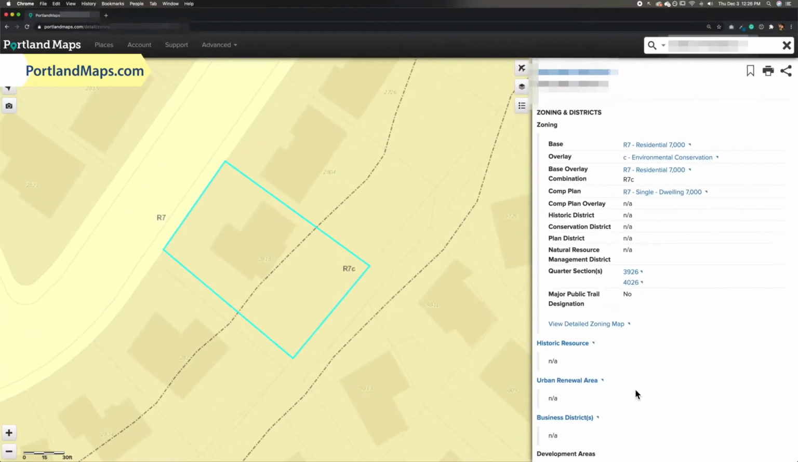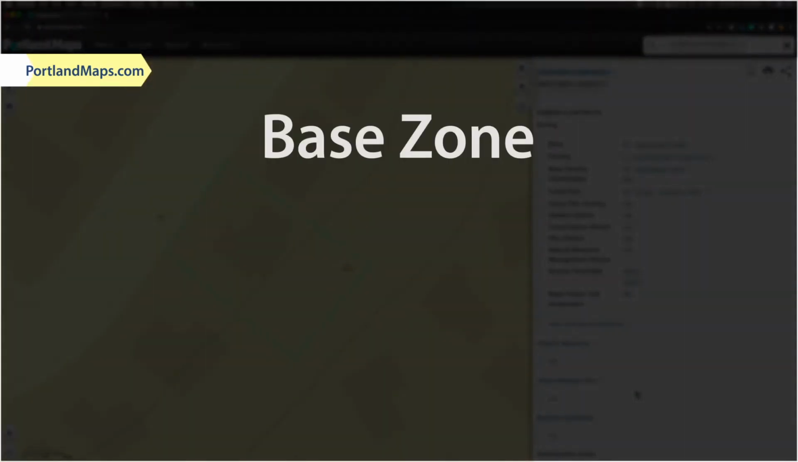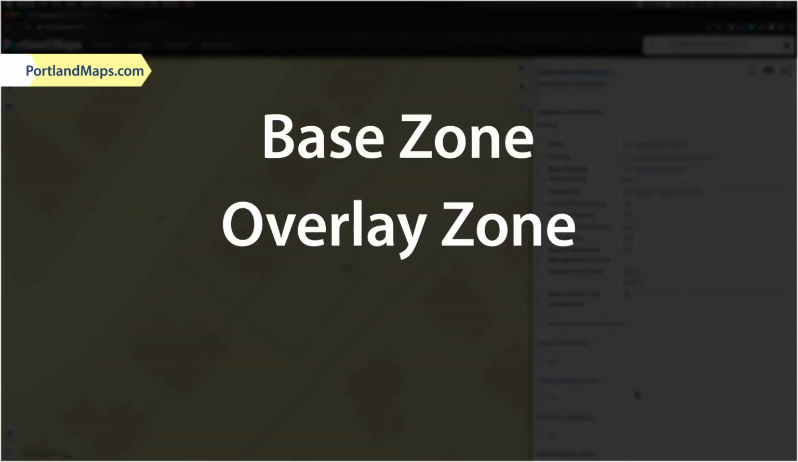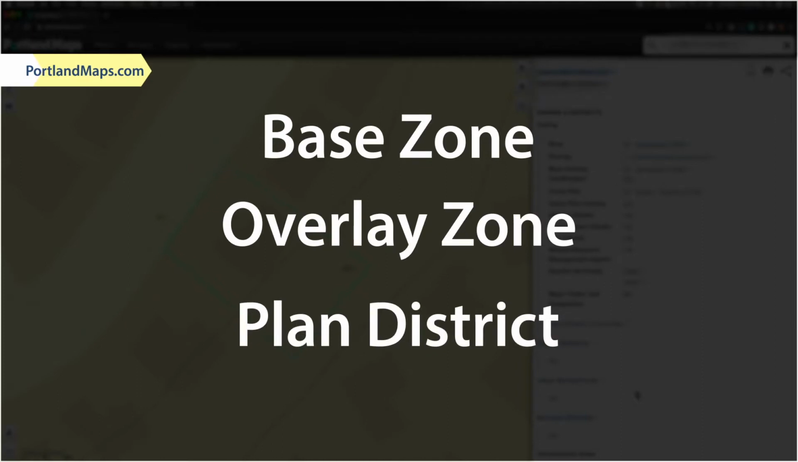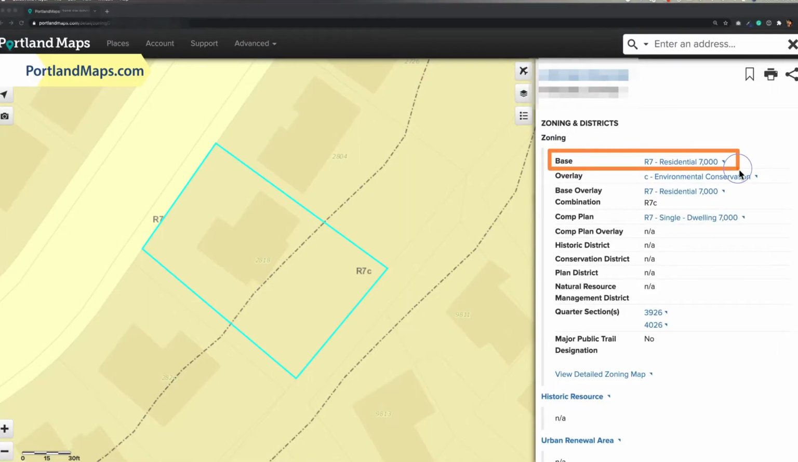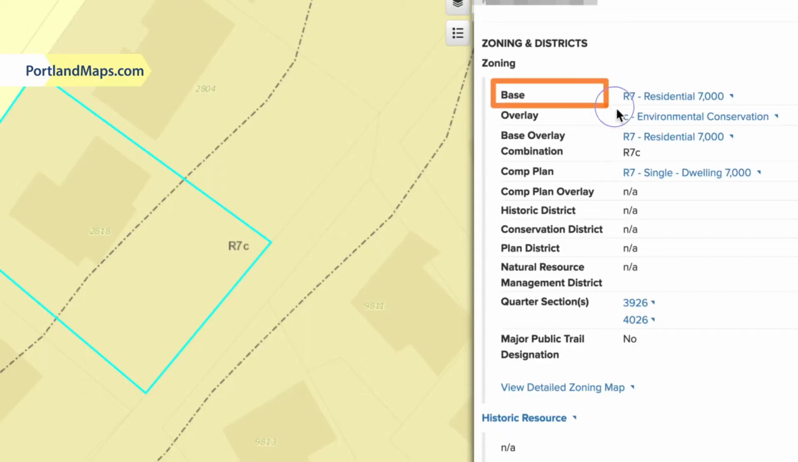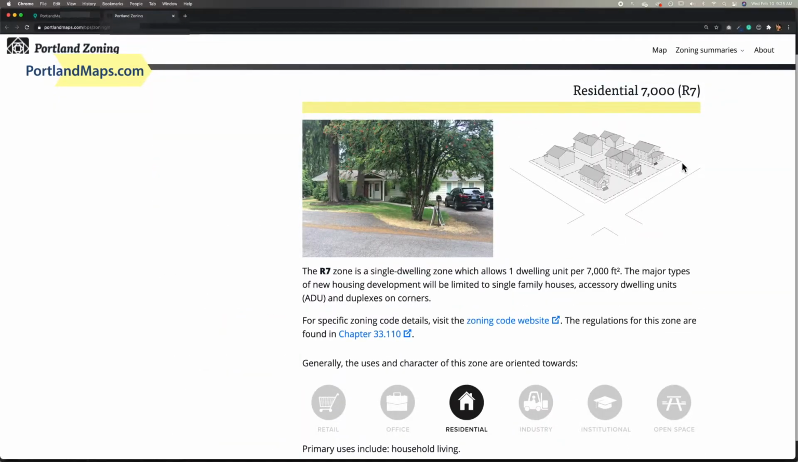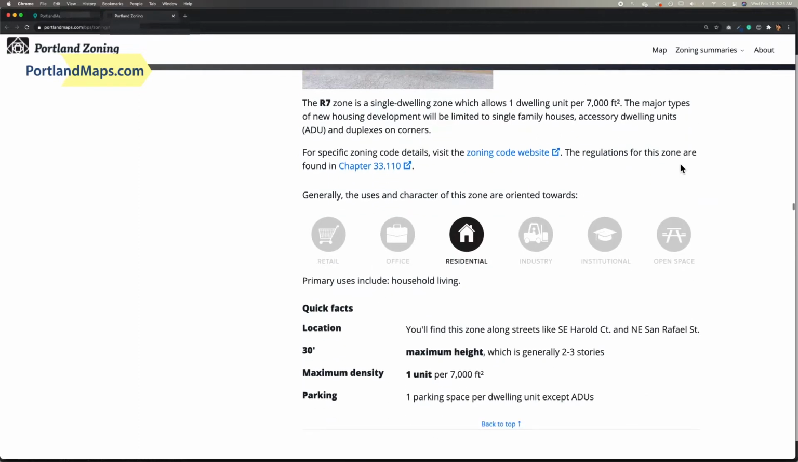There are three main things to look for under zoning and districts: base zone, overlay zone, and plan district. The base zone is the basic information about what the property can be used for and how it can be developed. Every property has a base zone. For this example, the base zone is R7, residential 7,000. To learn more, I can click the R7 link. Just so you know, any blue text is a link to more information that'll open up in a new tab. The R in R7 means residential, so this property can only be used for household living purposes, but not for anything else like an office or retail.